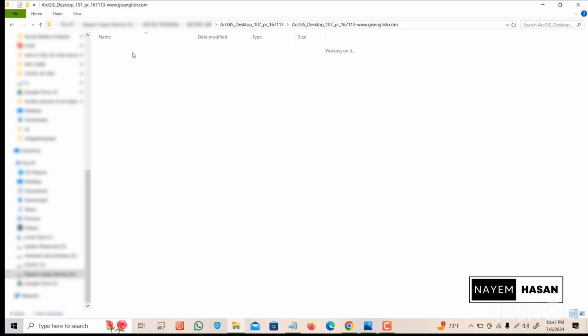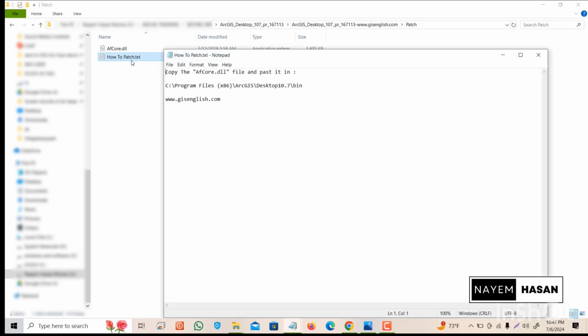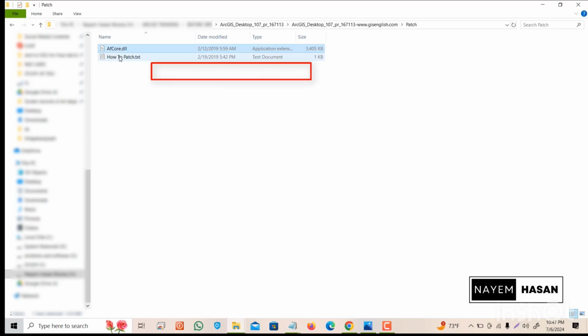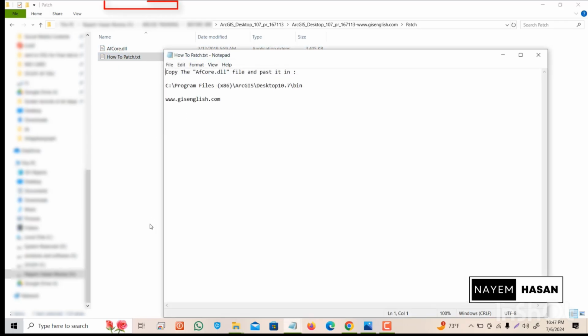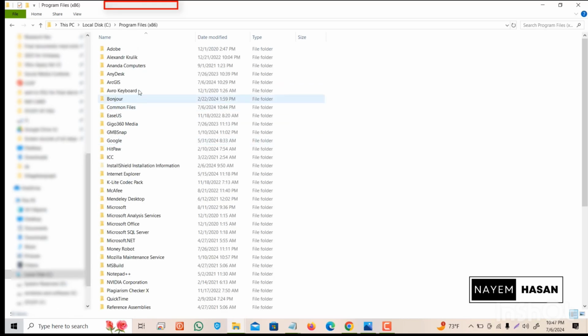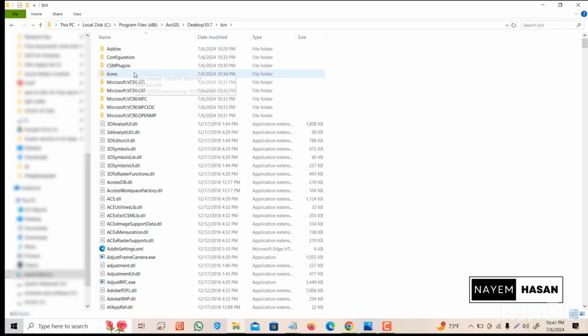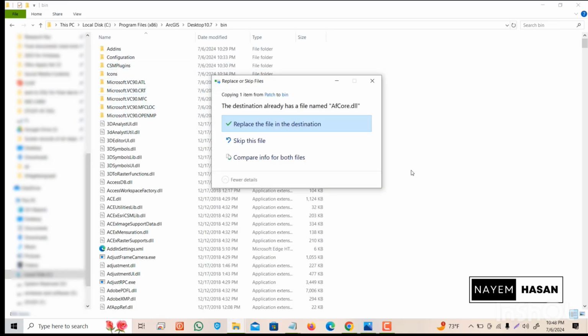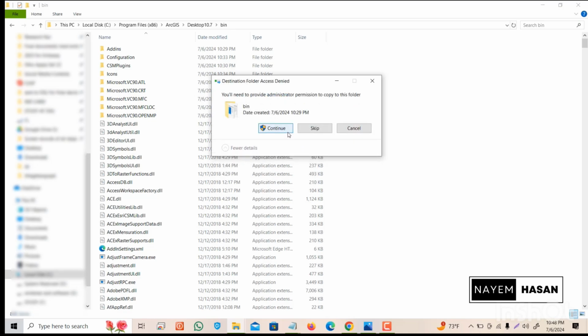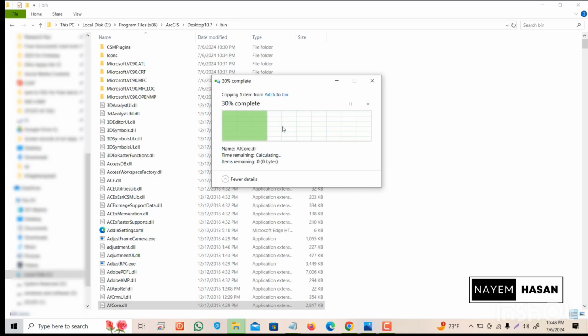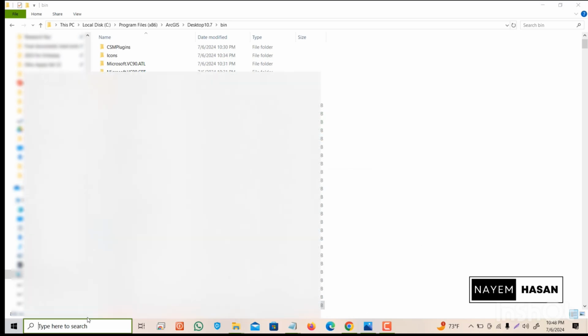Go to the file as it shows here. Check out the how to patch file, copy this file and paste it in the following directory. So let's copy and paste this file to that directory. Go to Local Disk C, then Program Files, then ArcGIS, then Desktop 10.7 as it shows here for my case, and then bin, and then paste the file here. Click on Continue. Yeah, the file has been pasted here.